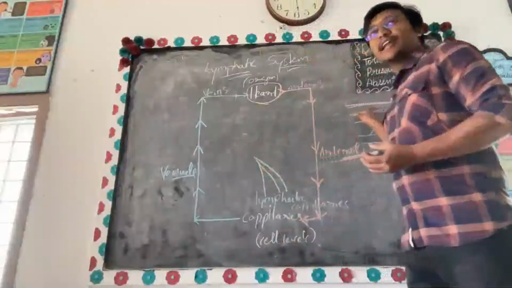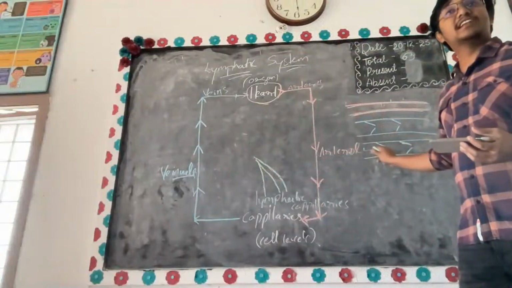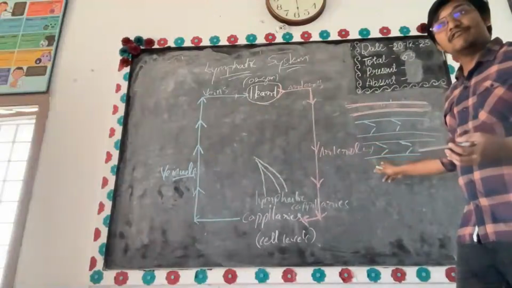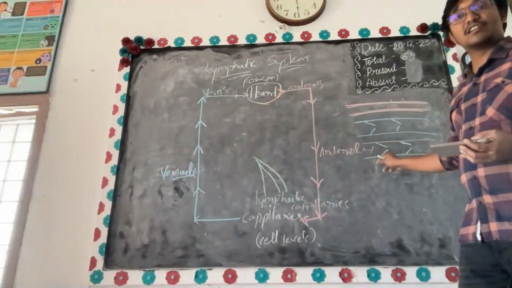Now, arteries do not have valves. But which kind of vessels do? This is not a blood vessel. This is a lymphatic vessel. And these lymphatic vessels are also having valves.